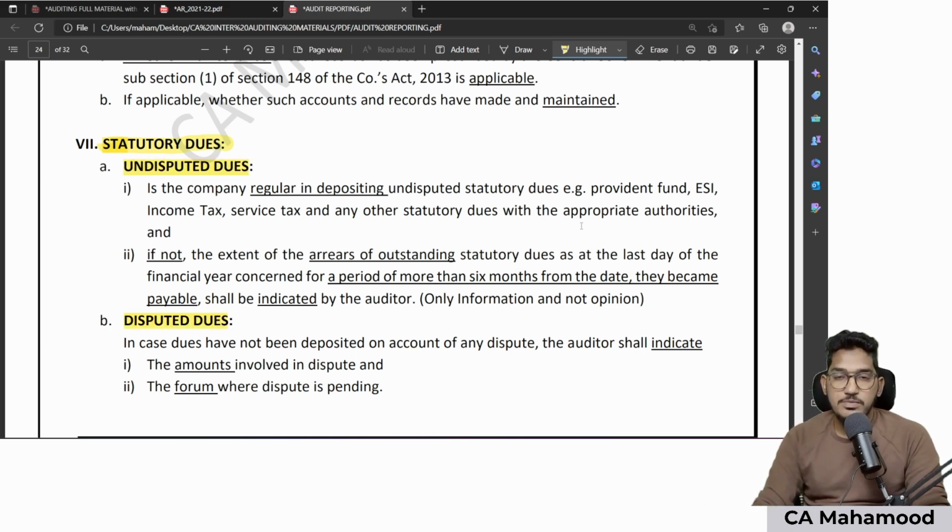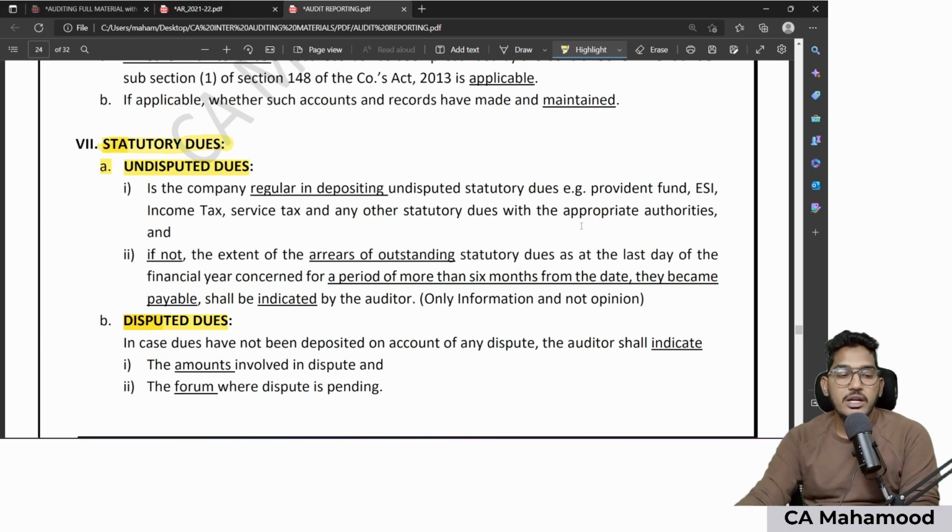So what is this undisputed and disputed? Disputed dues means there is some case going on between your client company and the regulatory authority. That's why some tax amount was not paid. That is disputed. Undisputed means there is no issue, no one is challenging, but still your client did not pay the money. If your client is fighting a case with the regulatory authority regarding one statutory due, that is a disputed due. If there is no case, nothing going on, then that will be an undisputed statutory due.